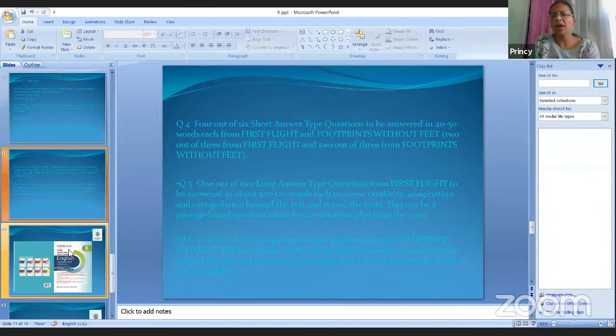Next comes our question number 5. It is a long answer type question, and it will be based on First Flight. From the book First Flight, any situation will be given, any plot, any incident will be given.